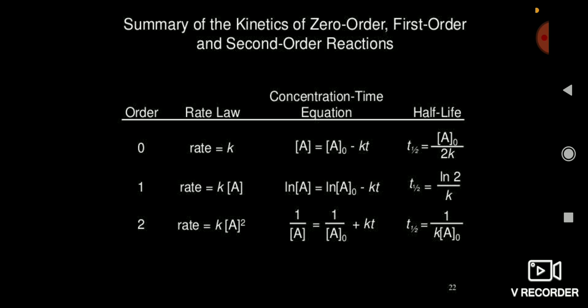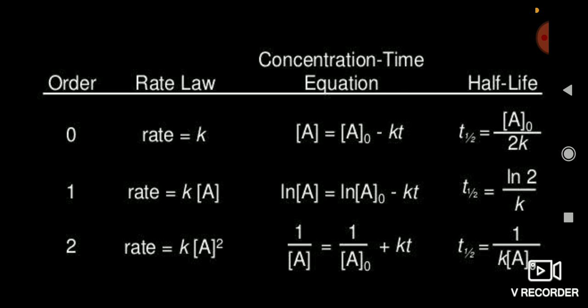And for the agriculture engineering GATE examination, you have to mostly focus on the first order reaction, that is ln A by A naught is equal to minus k t. You see the middle formula, t half is equal to ln 2 by k. Friends, in many places it is written that t half is equal to 0.693 by k, where 0.693 is the ln 2 value, so when you put the value of ln 2, that is 0.693. That's all.